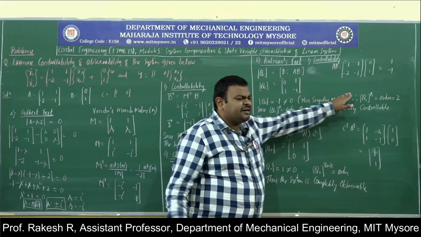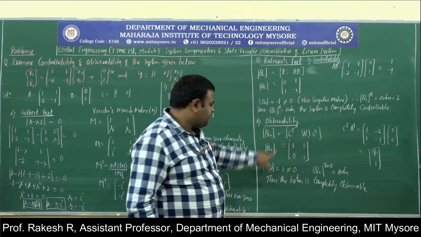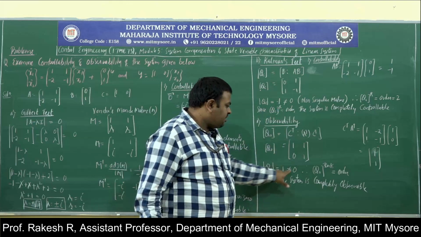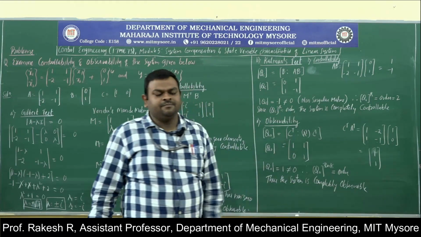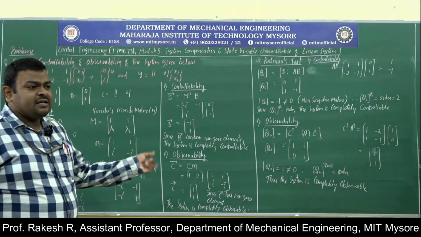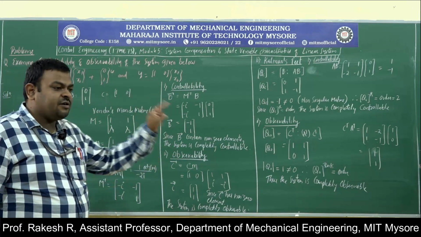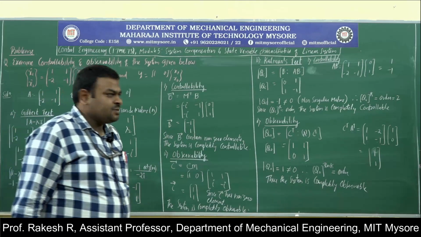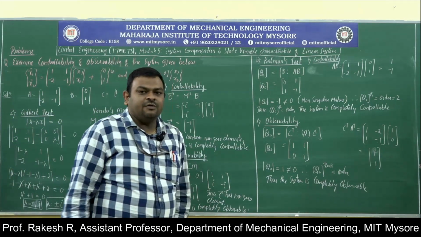In the exam, you need not write non-singular or singular. Just find the determinant. If the determinant is not equal to 0, write this directly. These are the simplified steps we have taken. If rank is not equal to order, the system is not completely observable. So this is about module 5.